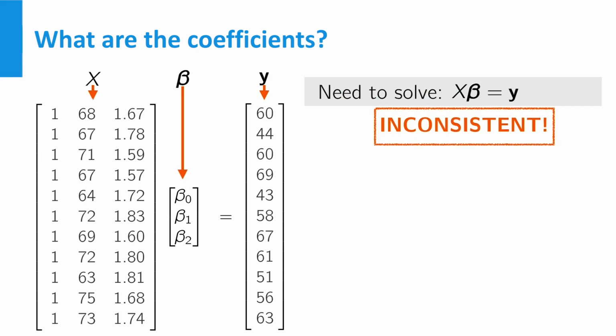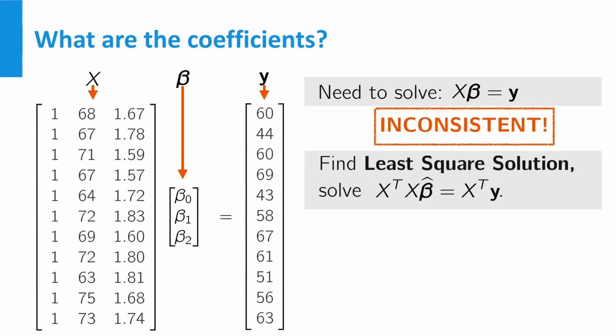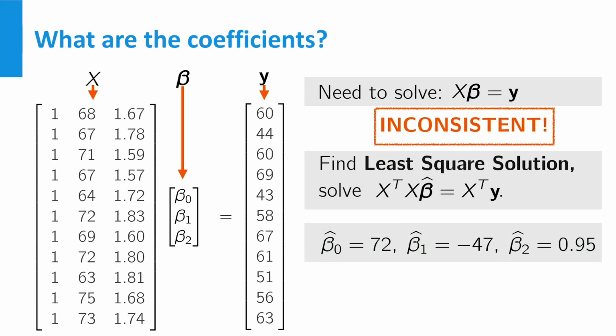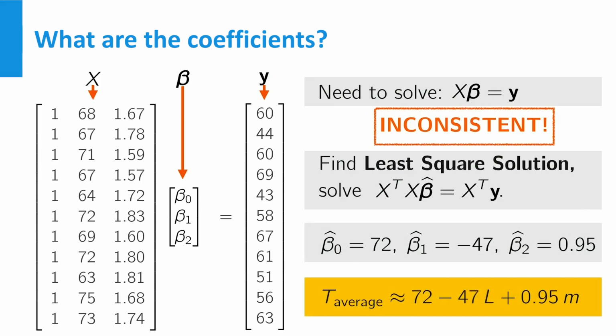We can look for the least square solution by solving the normal equation. This works in exactly the same way as what you've seen in the lecture, so I will not do the calculation in detail now. You will get the following estimates for the coefficients, and these coefficients then give the best approximation of the average running time as function of body length and weight based on the runner's data.